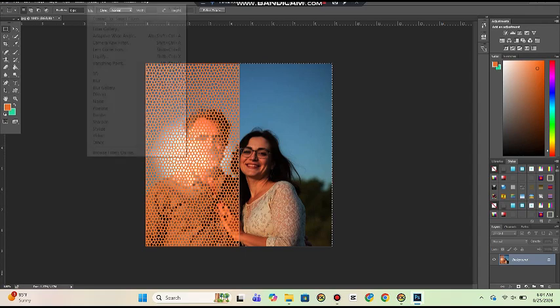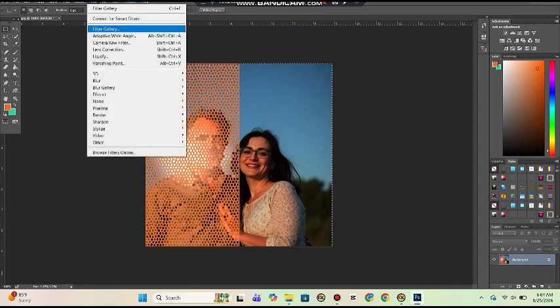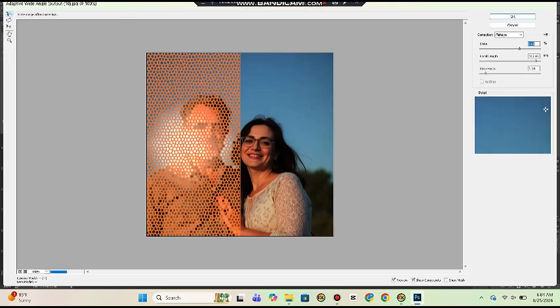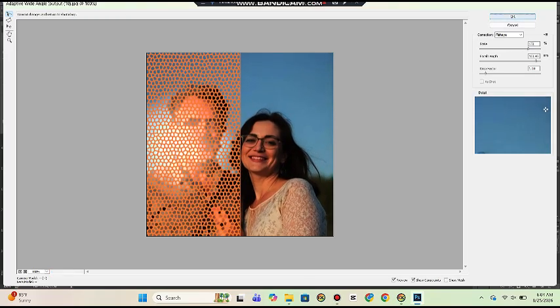Double-click the FX label anytime to revisit and adjust your settings. To reuse a combination, right-click the layer and choose Copy Layer Style. Paste it onto others in